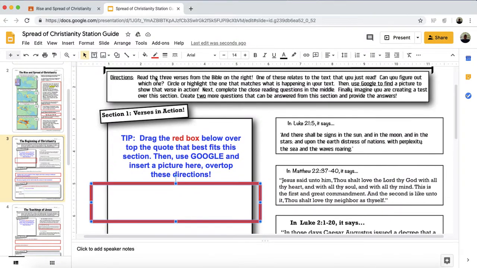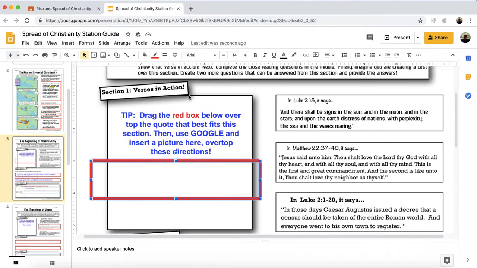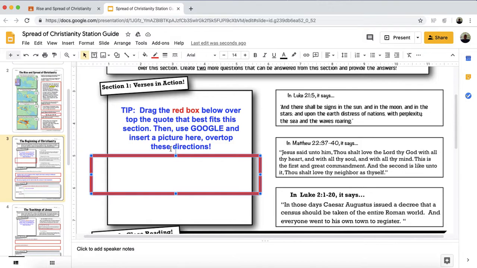So as you read the directions, read the 3 verses from the Bible on the right. Here are the 3 verses. One of these relates to the text you just read. Can you figure out which one? We went over the reading, and it talked about Augustus Caesar, and it talked about the census. So this one doesn't talk about Augustus Caesar and the census. This one doesn't talk about the census or Augustus Caesar, but this one does. So then what you do is you move the red box to the correct one, which is right here.